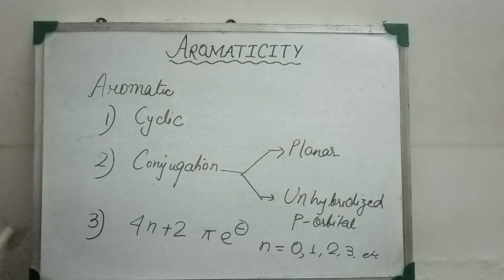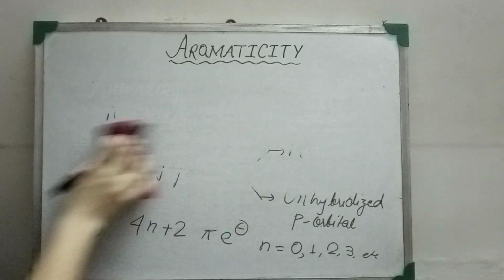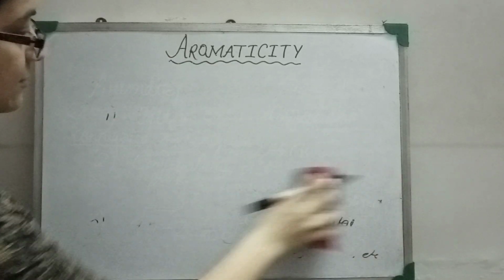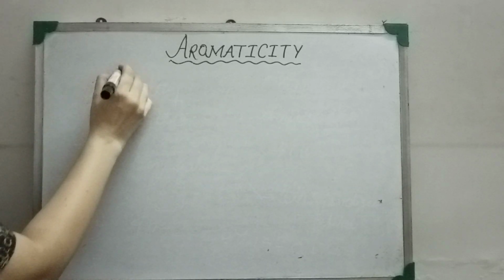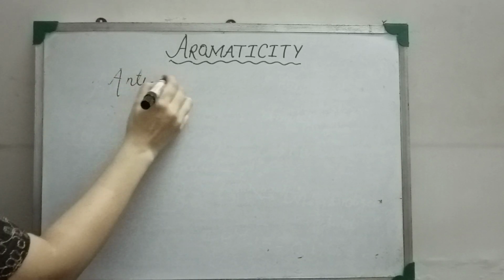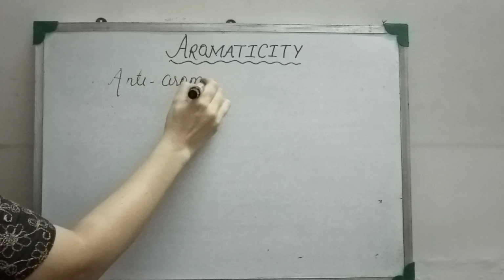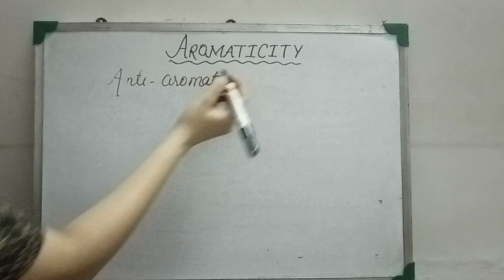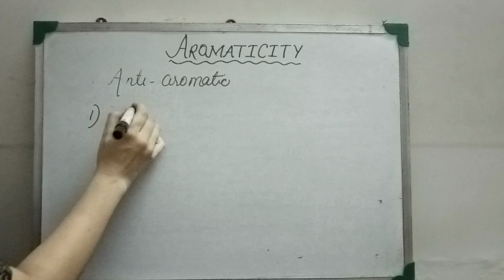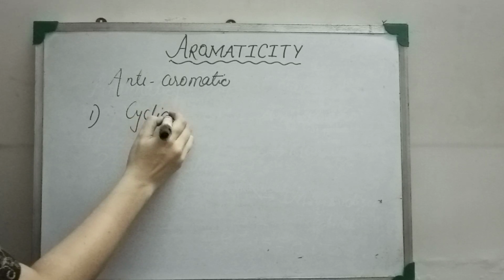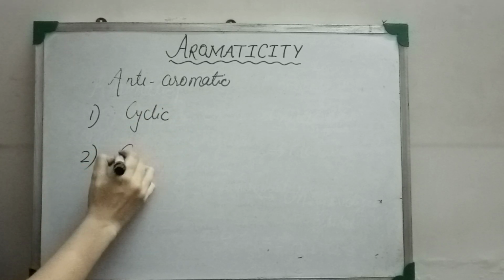Now let's see anti-aromatic criteria. Number 1, the molecule must have a closed ring, so the molecule must be cyclic in nature. The second criteria is conjugation.